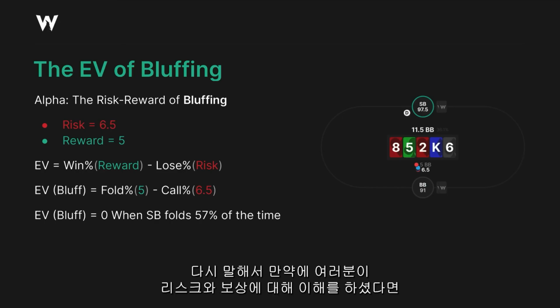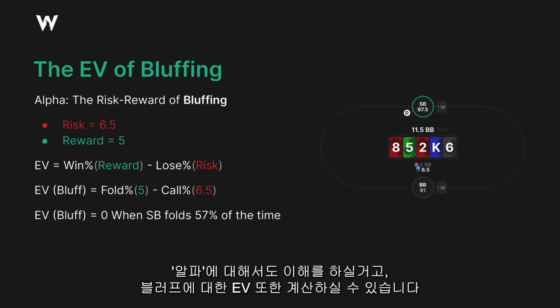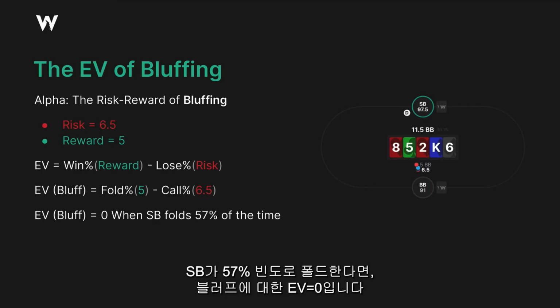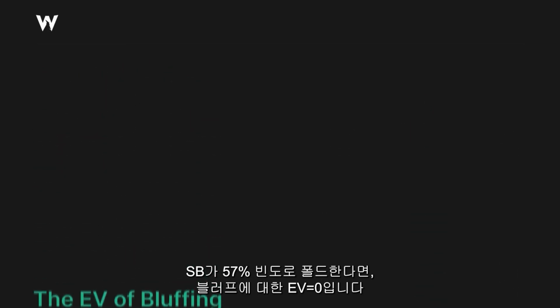So again, if you understand risk and reward, you understand alpha, and you understand how to calculate the EV of a bluff. EV of bluff equals 0 when small blind folds 57% of the time.